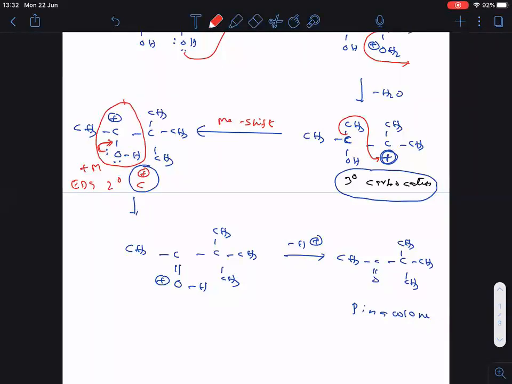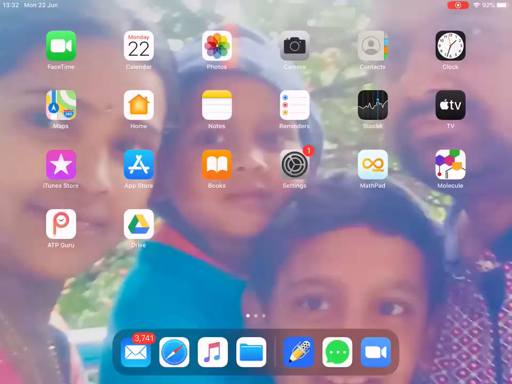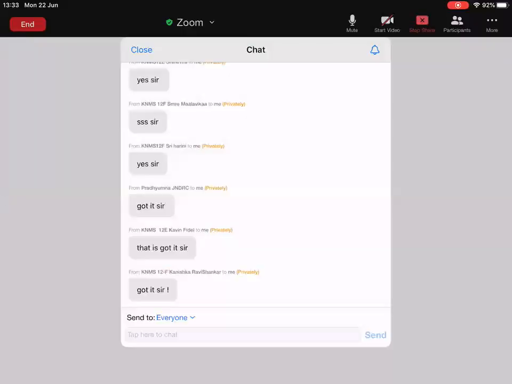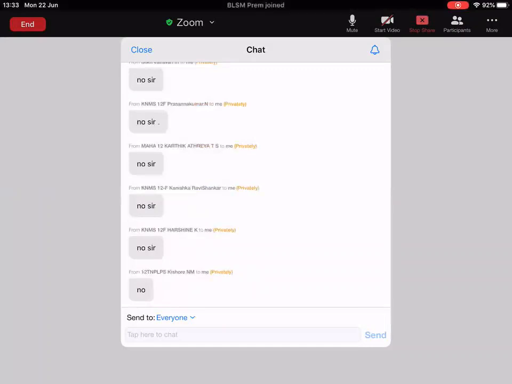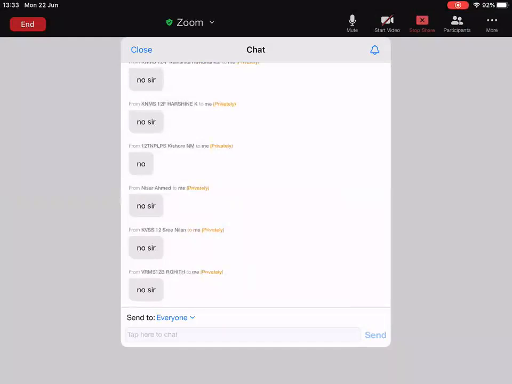Again, I am expecting you to tell me through the chat box: any doubt in this one? Please get back to me through the chat box. Among all the carbocations, that carbocation is most stable which gets stability through back bonding. Is back bonding clear to everyone?